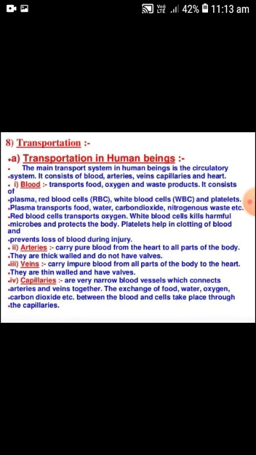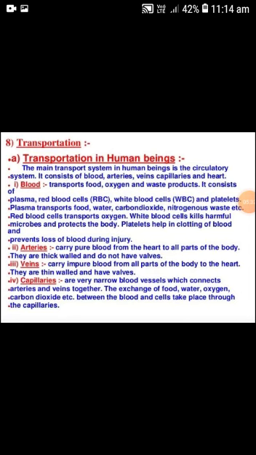Now we come to the blood vessels. There are three kinds of blood vessels: arteries, veins, and capillaries. Arteries carry pure blood from the heart to all parts of the body. They are thick walled and do not have valves. Veins carry impure blood from all parts of the body to the heart. They are thin walled and have valves. Valves are present in veins to prevent the backflow of blood.